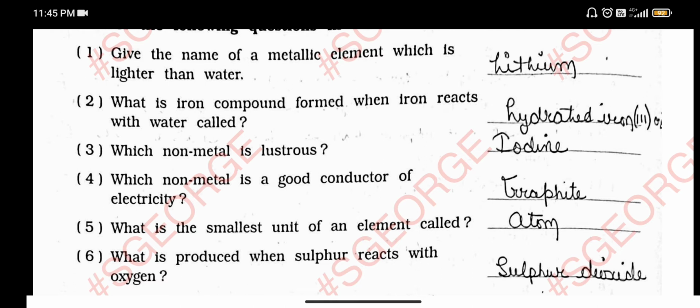No brother, this is possible. That is lithium. Lithium is a metallic element lighter than water.